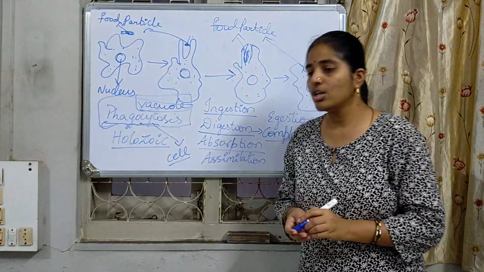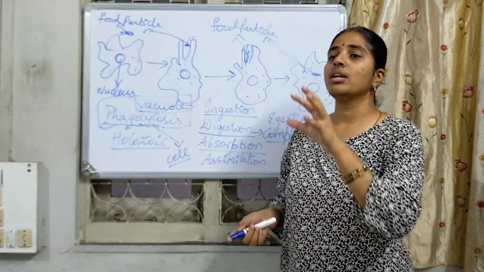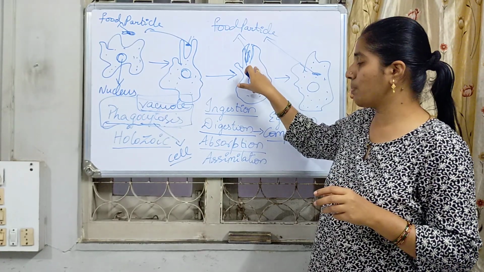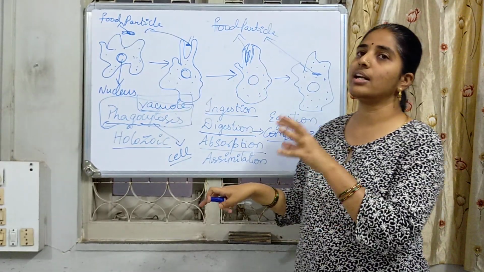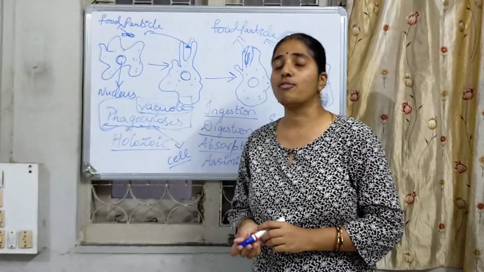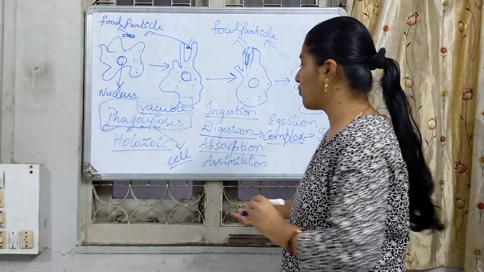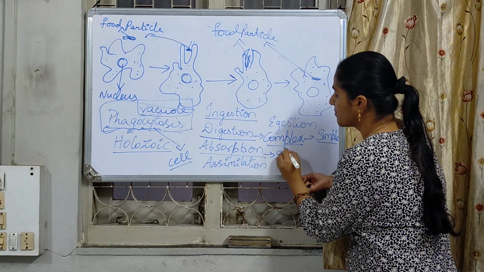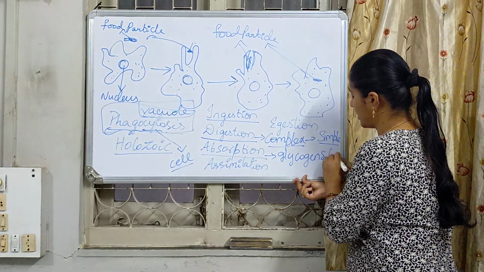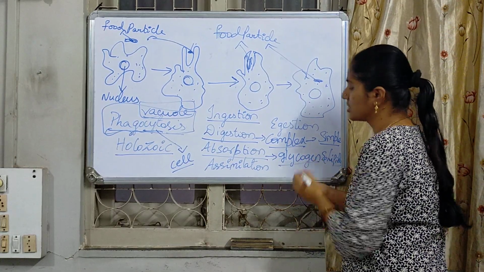Absorption is a process through which the food that entered inside is finally absorbed. Once the absorption takes place, the food is converted in the form of glycogen and lipids. Later we are going to speak much more about this.